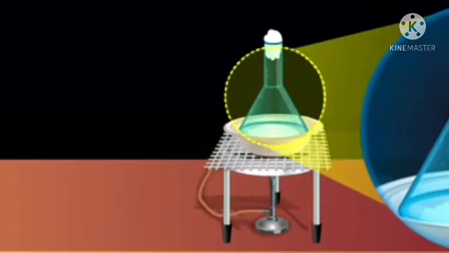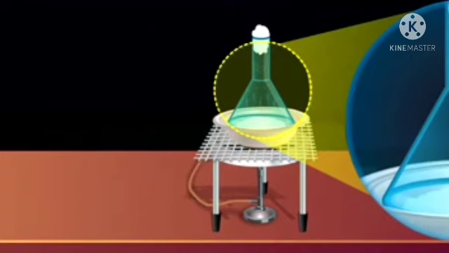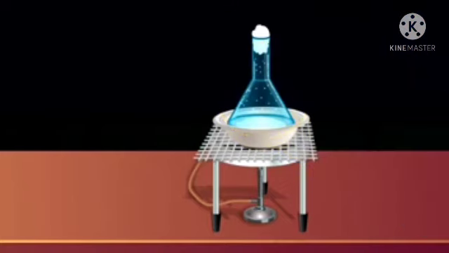Observation. Initially, we observe the vapors of ammonium chloride and then the solidified ammonium chloride on the walls of the funnel, while the chalk powder remains in the dish. We learn that as ammonium chloride sublimes, after heating it will directly convert into vapor, and this vapor will again condense at the upper colder part of the funnel to form solid ammonium chloride. In this way, the mixture of ammonium chloride and chalk powder can be separated.